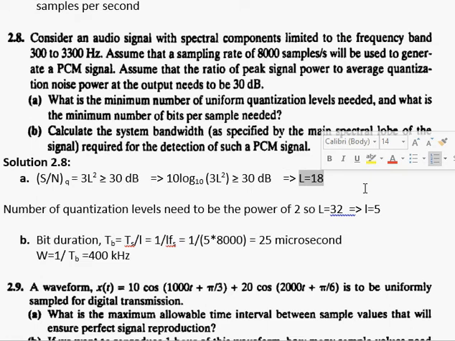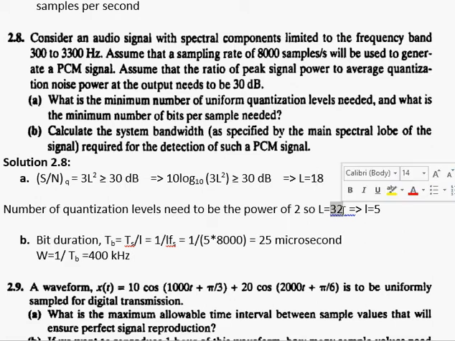Now if you remember, as we have discussed earlier in the class, the number of quantization levels should be a power of 2. If I look at this value 18, this is not a power of 2. So definitely I have two options now. Either I go for the number of quantization levels equal to 16, or the number of quantization levels equal to 32. So I would go for the number of quantization levels L equal to 32.